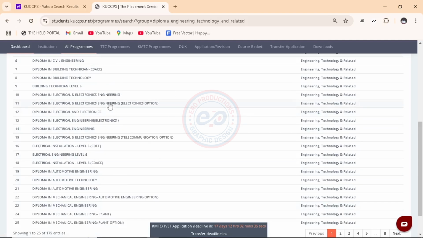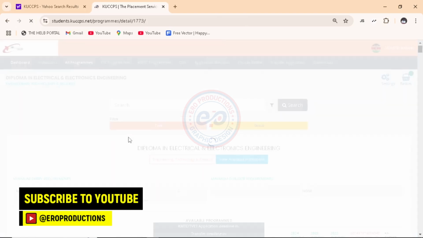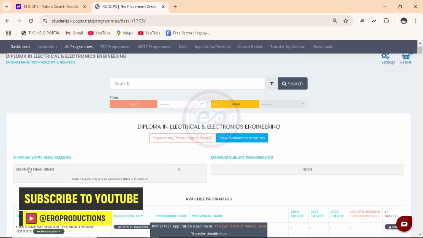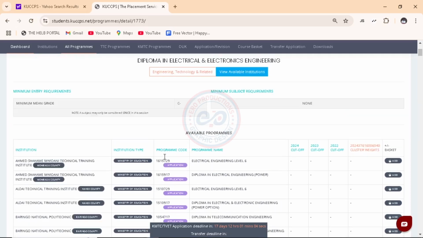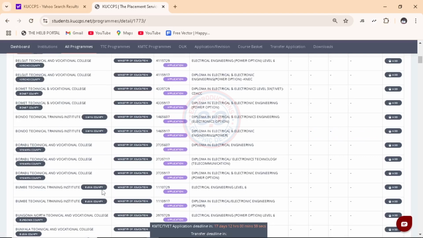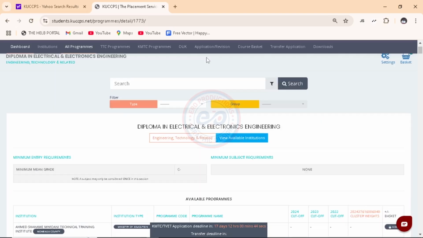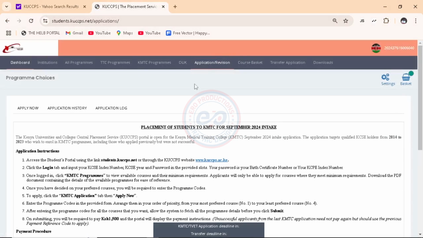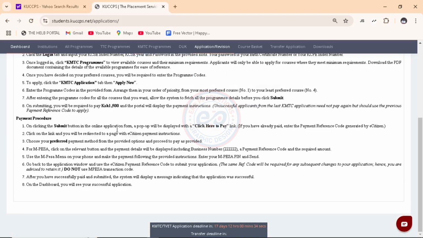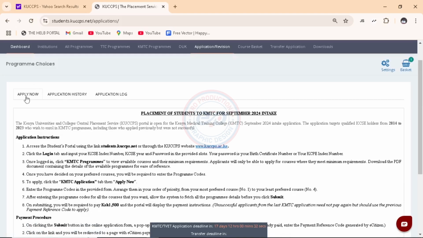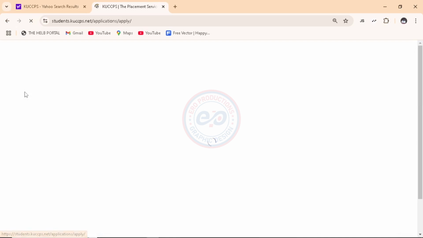So here we, for example, choose electrical and electronics engineering. So you'll click on that. And here the minimum grade is C-. And remember, I said you need to remember these very codes, or you can add them to the basket. And so after you note down the program codes, I want you to click on application / revision. And then here you can read some information about KUPS placement. So all I want you to do is to click on apply now and give it some time.